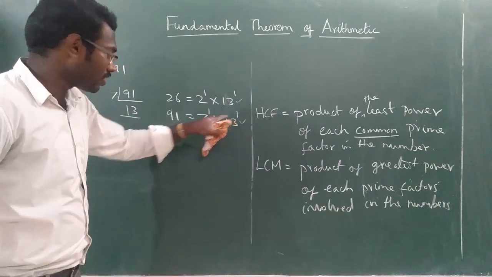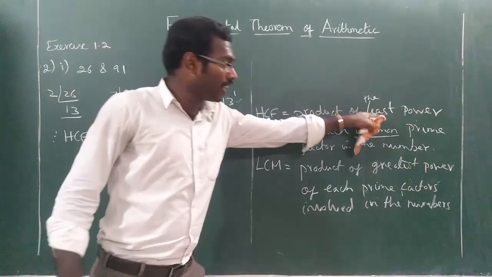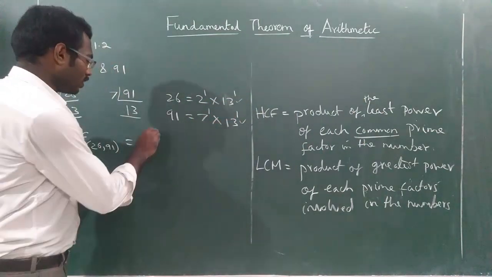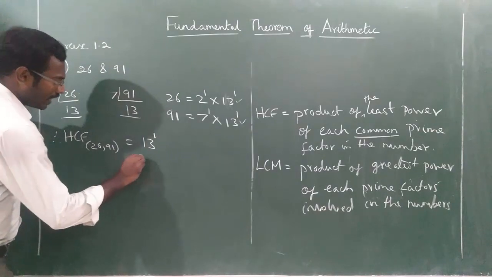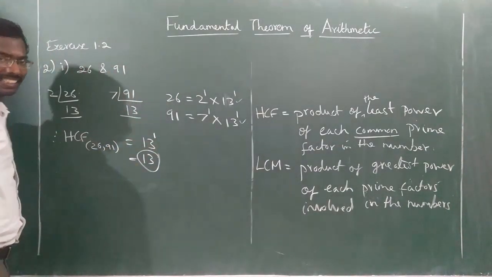So 13 is common. So write 13. What is the least power? Both the powers are 1. Therefore the least power is 1. So 13 power 1, that is equal to 13. So HCF value is 13.